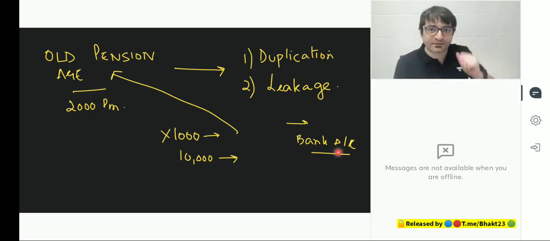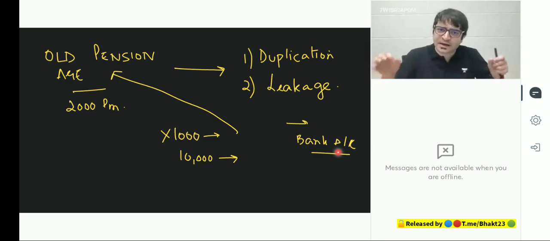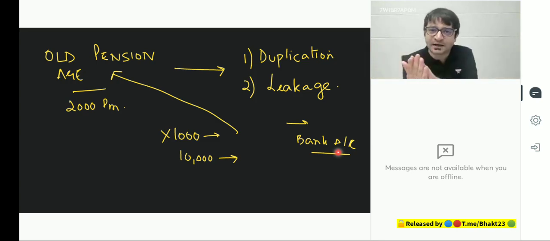And this beneficiary was also very clever. This beneficiary would create multiple bank accounts saying deposit in this bank account. Then I'm another woman, deposit in this bank account. So same woman getting money in various bank accounts because these bank accounts are different in different names. Now every bank account is to be linked with Aadhaar. Aadhaar is unique. That means now there will be no leakage, no duplication.